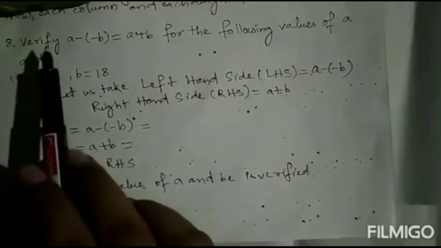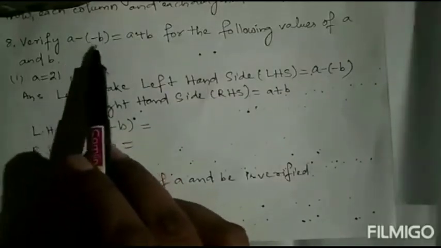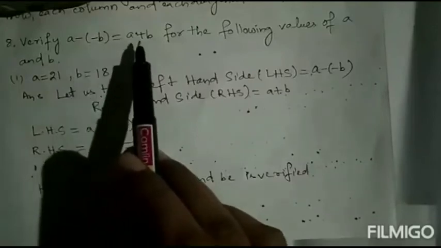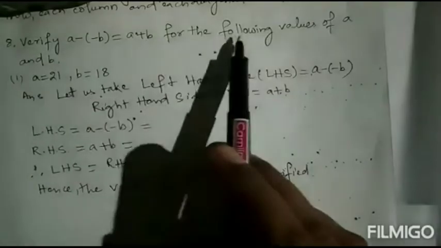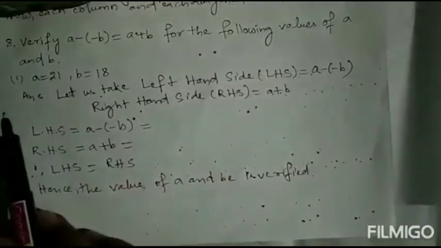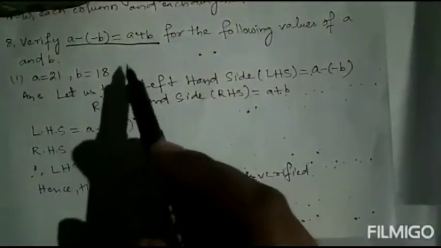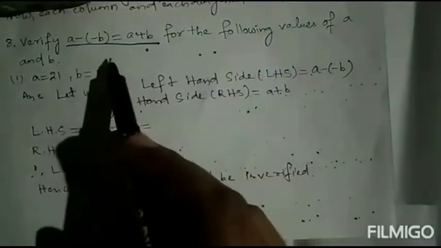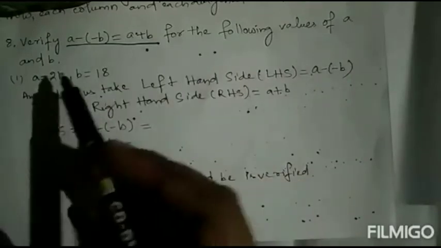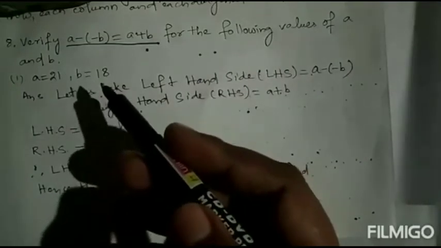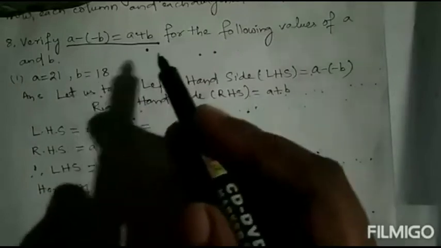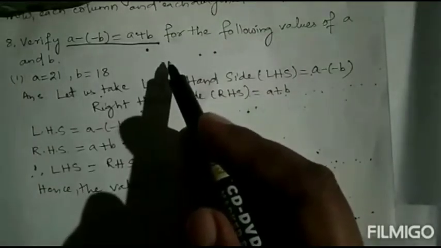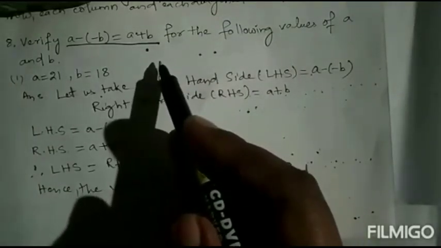Question number 8. Verify a minus whole minus b equal to a plus b for the following values of A and B. So we have to verify this one. This is the equation given. When we are verifying, you have studied in last class how to verify an equation.